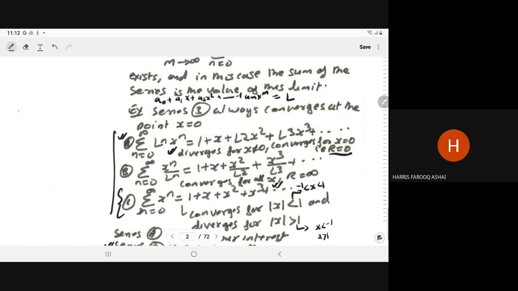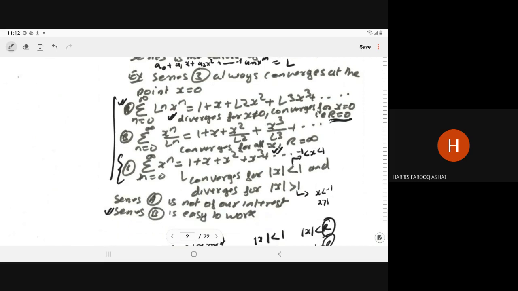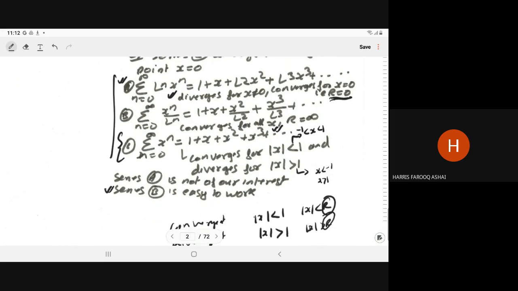For the first series, R is equal to 0 because only at x equal to 0 do we have the convergent series. In the second series, R is equal to infinity because for all x we have the convergent series.